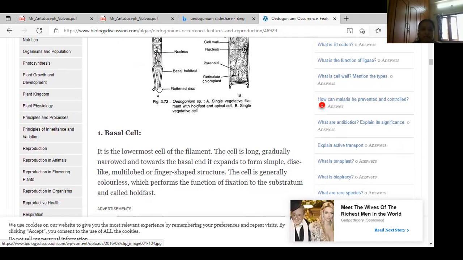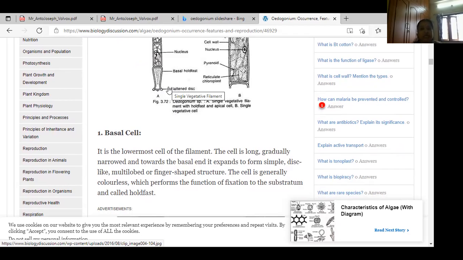What is the basal cell? The lowermost cell of the filament is called the basal cell. The cell is very long but gradually narrow towards the basal end.